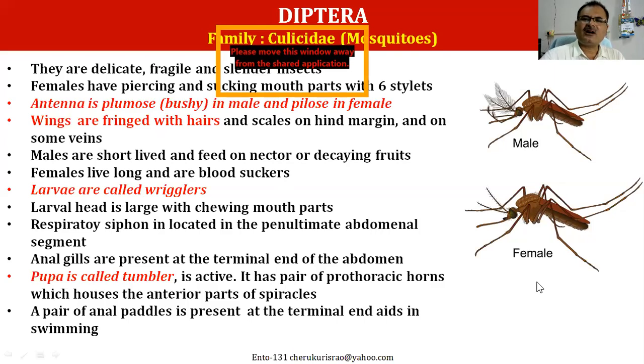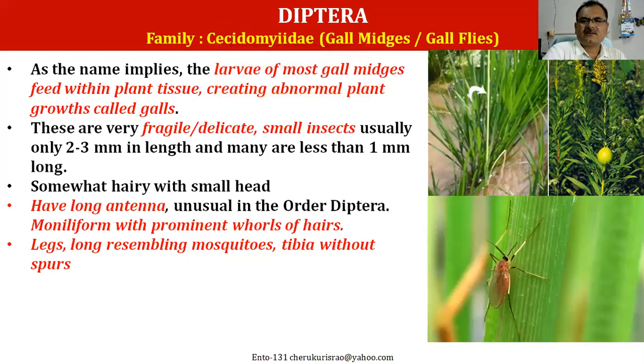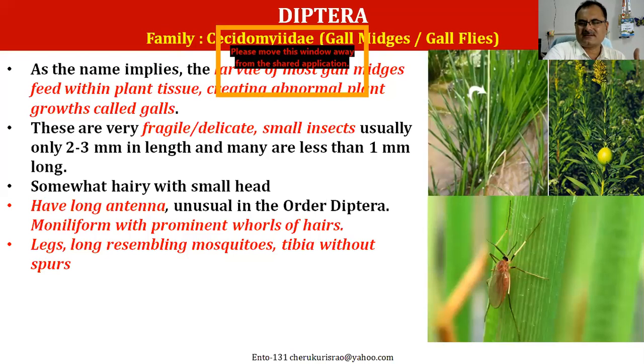And the second one is Cecidomyiidae. We usually call them gall midges or gall flies, because the larvae of these gall midges feed within the plant tissue and create some kind of abnormal plant growths.